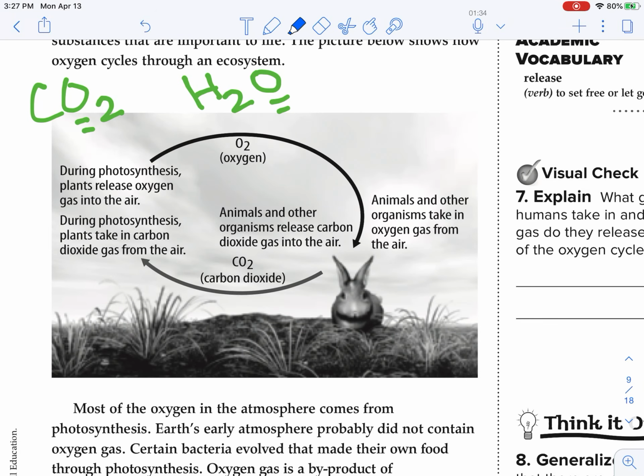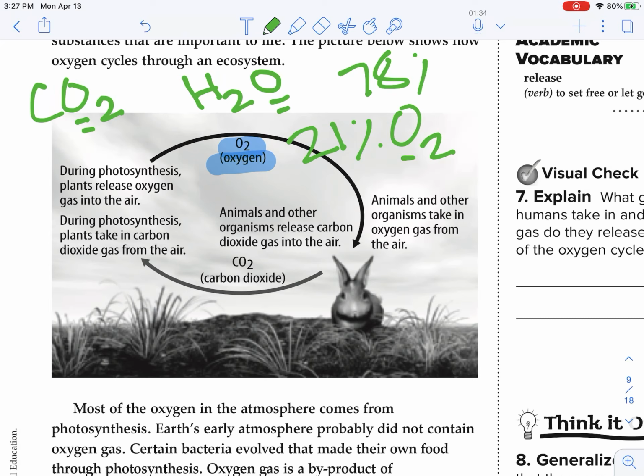Okay, so we've got oxygen in our atmosphere. We know that there is about 21% oxygen in our atmosphere. That's O2, 2 oxygen atoms bonded together. Then we have our 78% is our nitrogen gas, right? Okay, so we've got this oxygen that's in our atmosphere that we are able to breathe in directly and use directly. So animals and other organisms take in oxygen gas from the air.